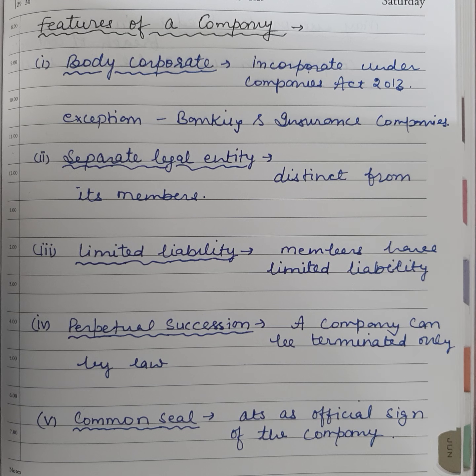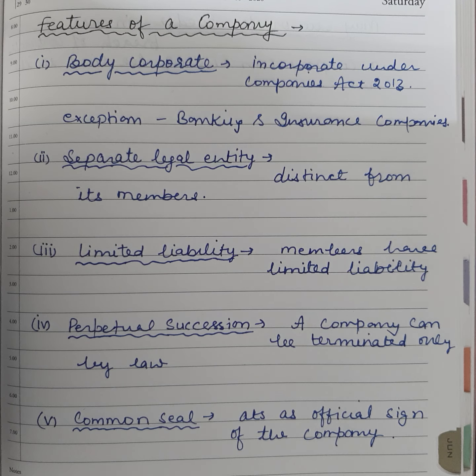Next is perpetual succession. A company can only be terminated by law. It isn't impacted by the death, insolvency, or insanity of a member. If a member dies, or becomes insolvent, or becomes insane, it does not affect the company at all. A company will only be terminated by law, and unless it is terminated by law, it will continue. So it has a perpetual succession. Perpetual here means forever.